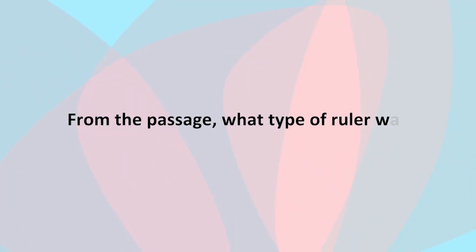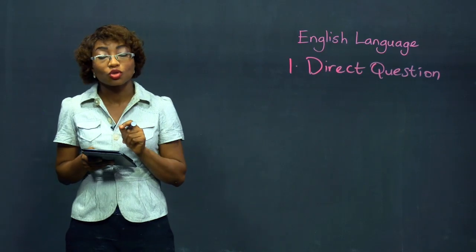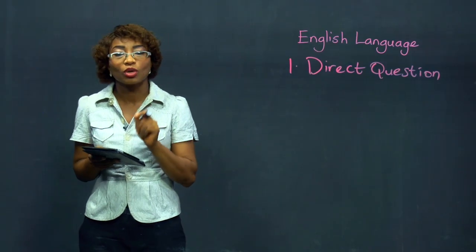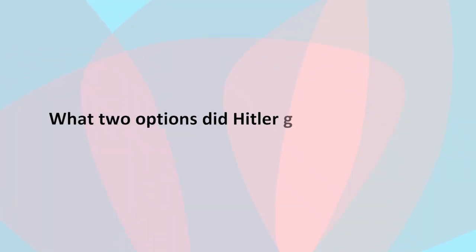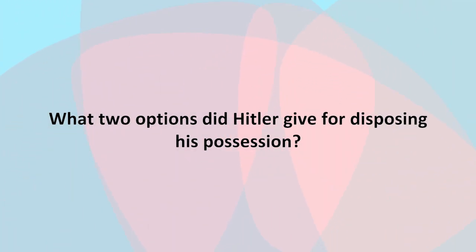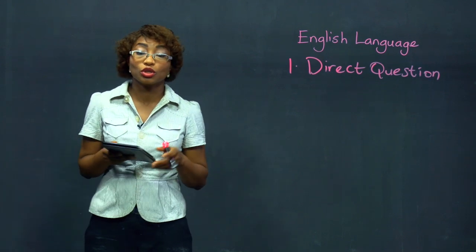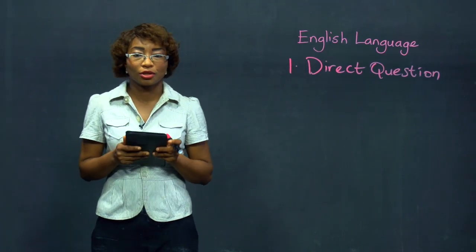I'll give you an example of a direct question. From the passage, what type of ruler was Hitler during his life? For you to be able to answer this question, you ought to have read that passage to know the kind of ruler that Hitler was according to the passage. Another type of direct question is, what two options did Hitler give for disposing his possession? Now, how do we answer such a question? What we will do is that we will go back to the passage and find the answer in the passage.